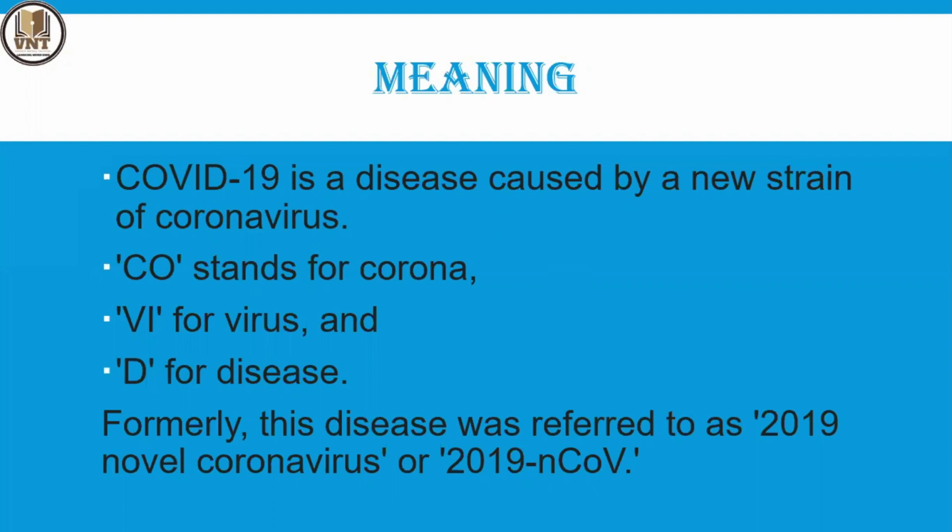Some symbols are used especially in the media, newspapers, and meetings, using small keywords like COVID-19 and 2019-nCoV. Now I'm explaining what COVID-19 is: CO stands for corona, VI for virus, D for disease, and 2019-nCoV is called the novel coronavirus.